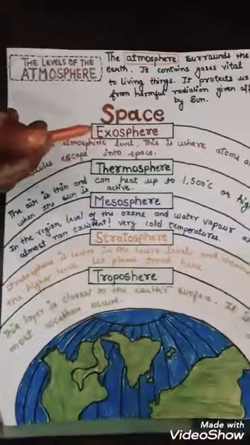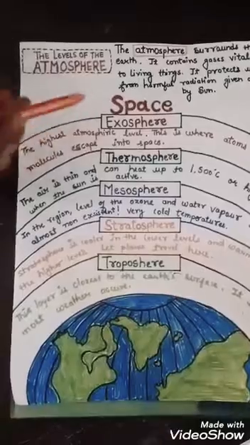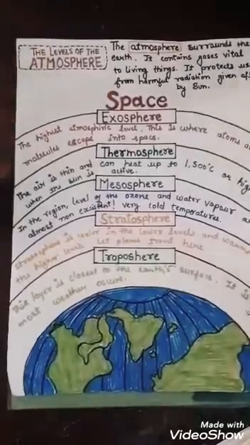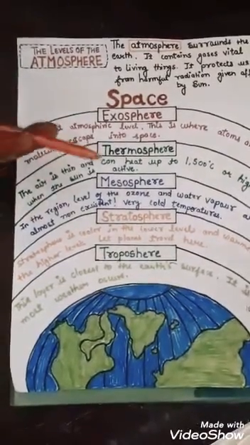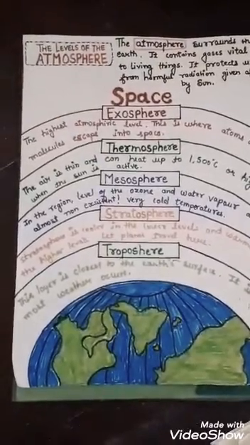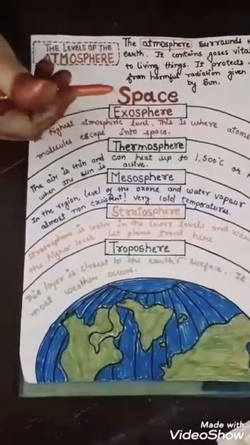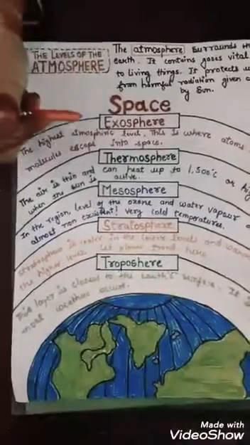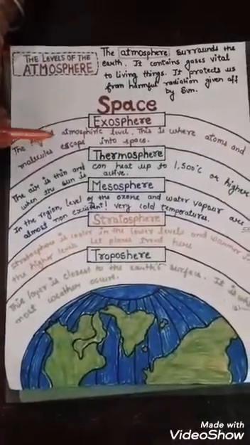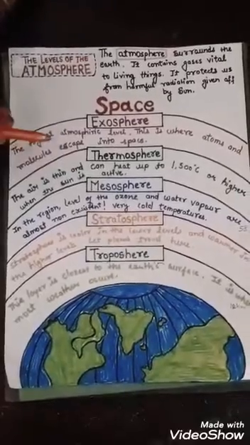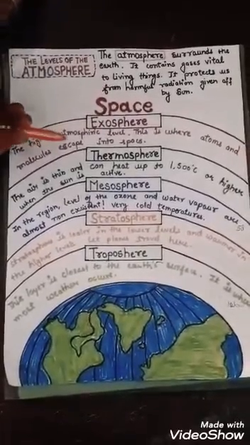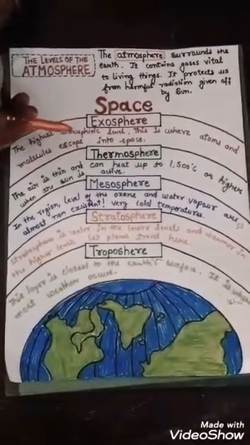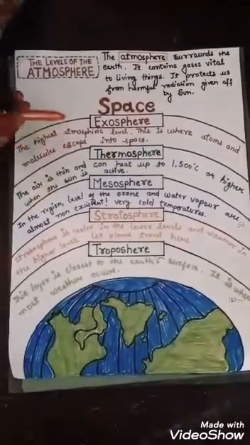It is the layer of atmosphere and it starts from thermosphere, but it doesn't really have a short band. ये कोई इसका short band नहीं है कि ये थोड़ी दूर तक हो. ये पूरे स्पेस तक exosphere layer ही मानी जाती है. In this layer, temperature varies between day and night, and at night it becomes freezing cold, and in the daytime it can be very hot. The 5 different layers of atmosphere.